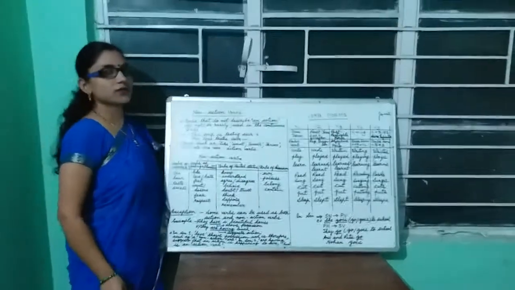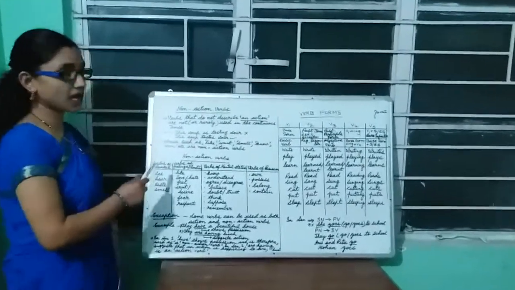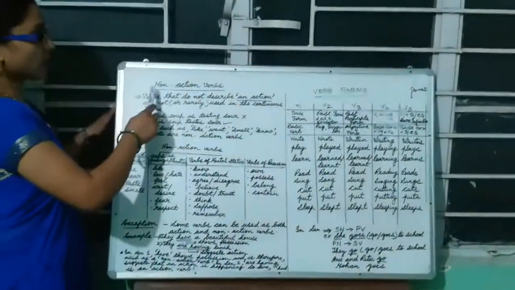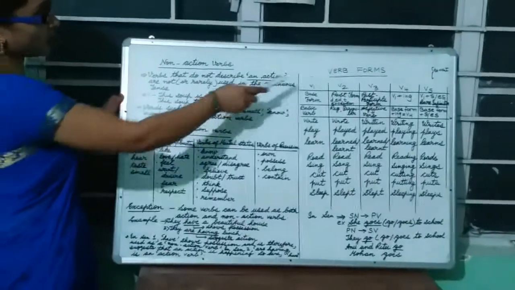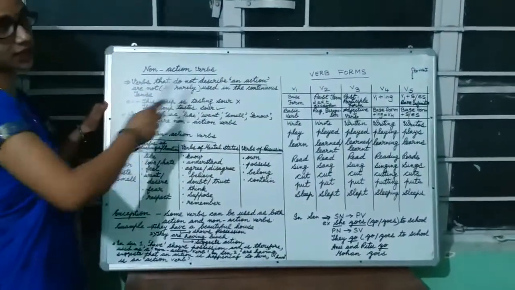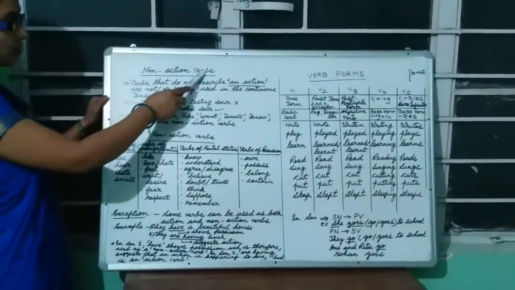Lecture 5 of chapter 10. This is the last video of this chapter. Now something was left to tell about that I have mentioned in this video: the verb forms in detail and the non-action verb. First, coming to non-action verbs.